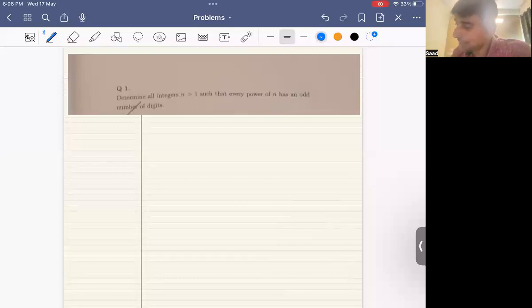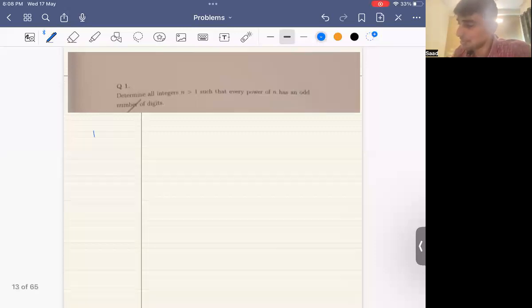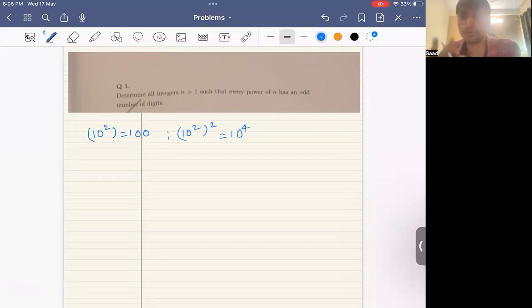Why? Because 10 to the power 2 is 100. It's kind of nice. And 100 to the power 2 is 10 to the power 4. And 10 to the power 4 means 1 followed by 4 zeros, so the number of digits is 5. So yes, 100 works. In fact, 100 cubed gives you 10 to the power 6, which means 1 followed by 6 zeros, so the number of digits is 7, odd.